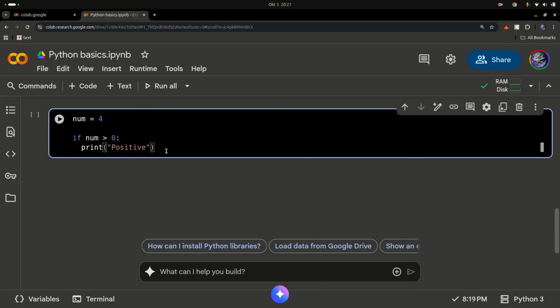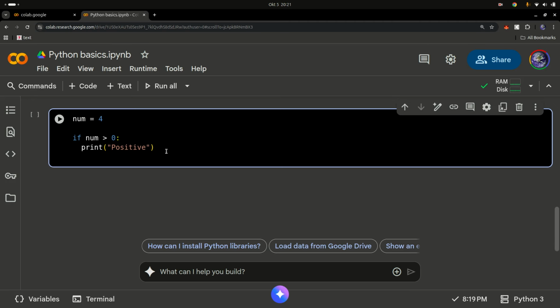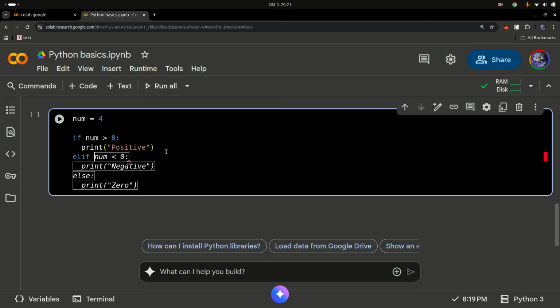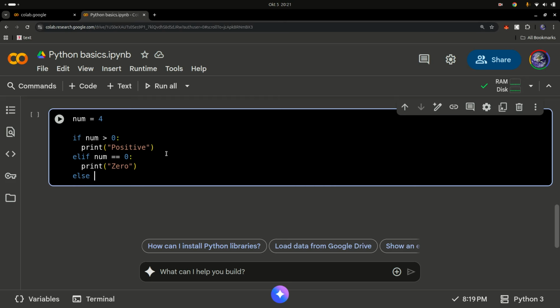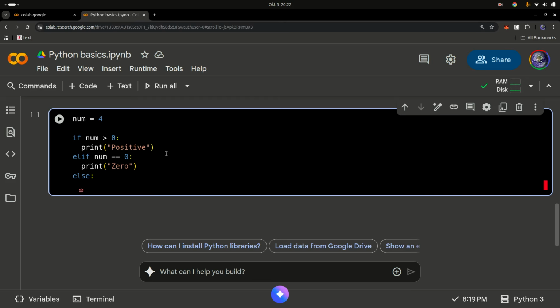Then we can also say elif, which is short for else if. So elif num is equal to 0, you print that the number is simply 0.